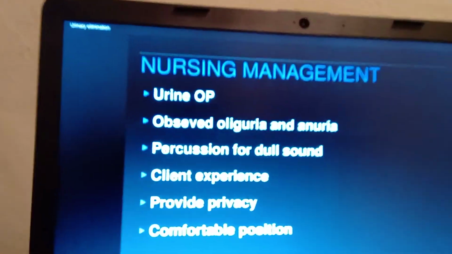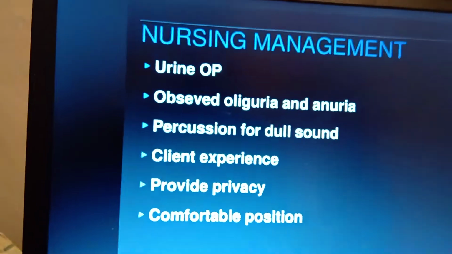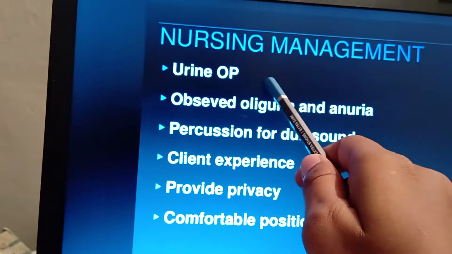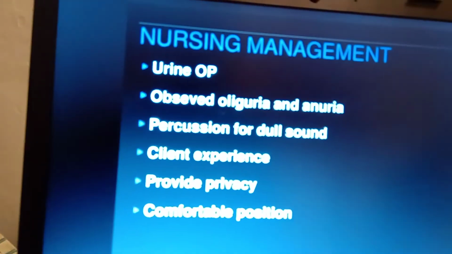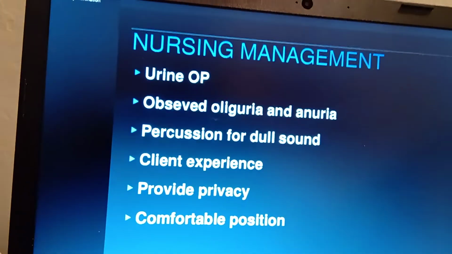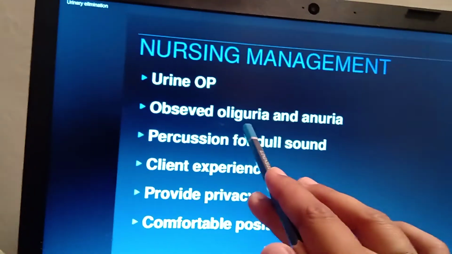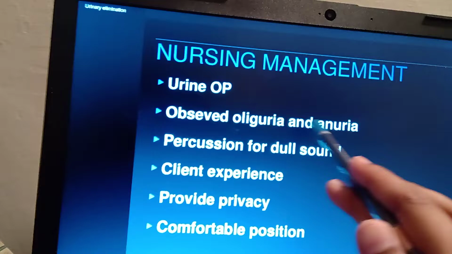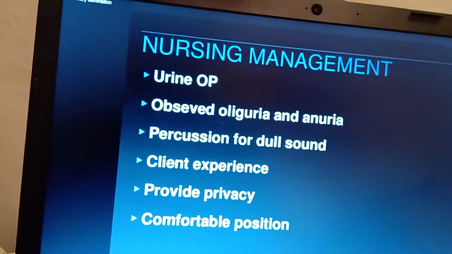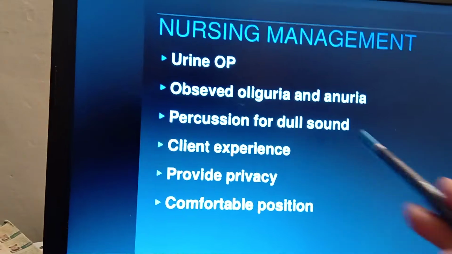And the next one is nursing management. The nursing management you give starts with urine output. OP means output. You have to check how much urine he has voided, once hourly, and observe for oliguria and anuria. We have already seen the definition of oliguria: less urine output, and anuria means absence of urine.